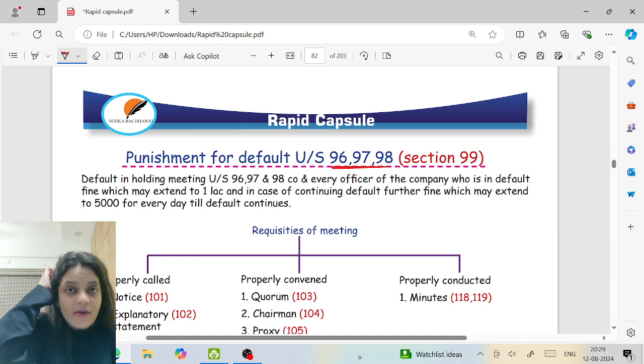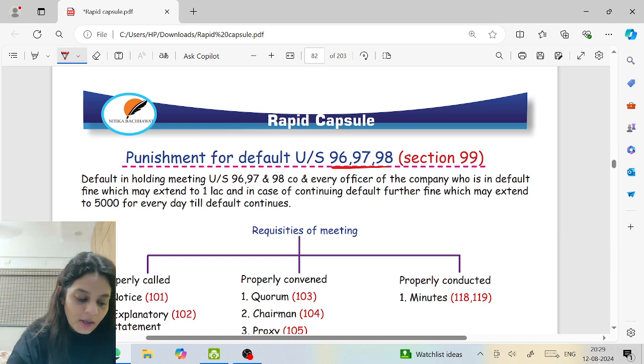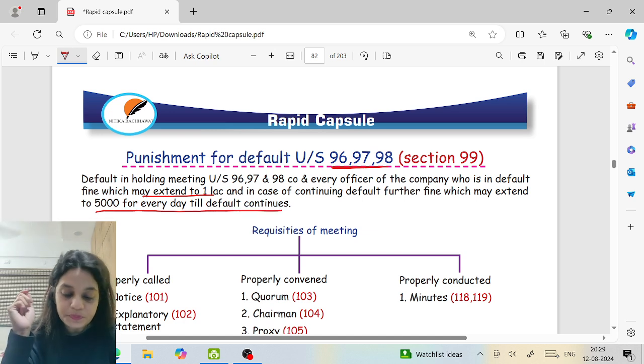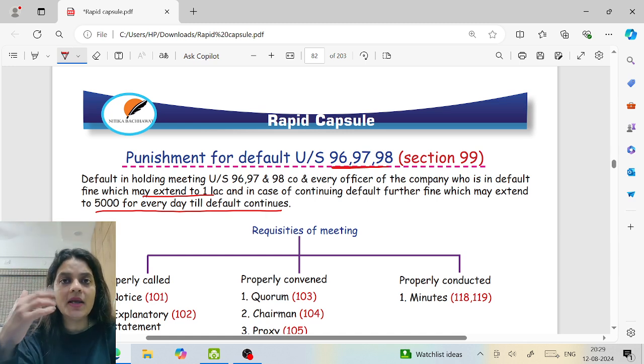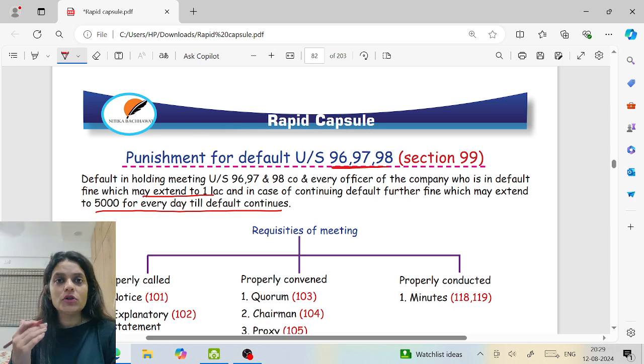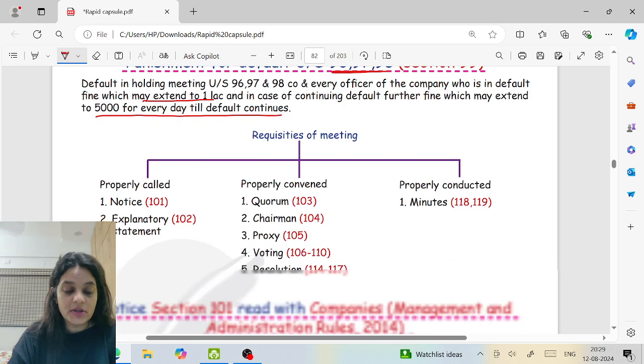Then company and every officer of the company who is in default shall be liable to a fine which may extend to 1 lakh. And in case of continuing default, 5,000 for every day of continuing default. That means what? 1 lakh, 1 lakh 5,000, 1 lakh 10,000, 1 lakh 15, 20, and so on. It will keep going. Right? So we are done with section 96 to 100. Now moving on to the next part.